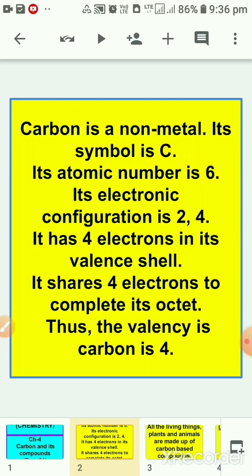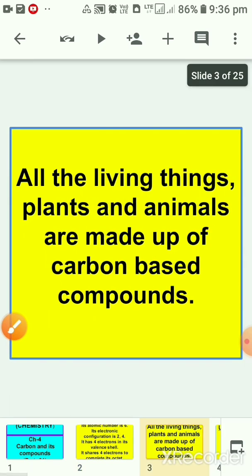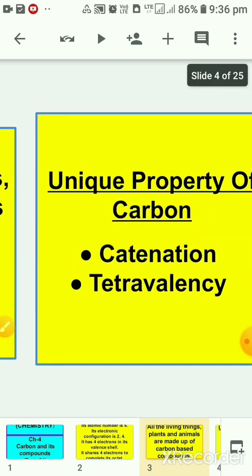Its electronic configuration is 2, 4. It has 4 electrons in its valence shell. It shares 4 electrons to complete its octet. Thus, the valency of carbon is 4. Children, remember, the valency of carbon is 4. All the living things, plants and animals, are made up of carbon-based compounds. So, carbon compounds are also known as organic compounds.